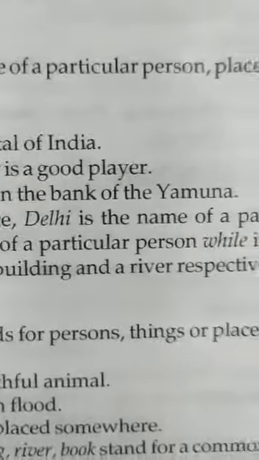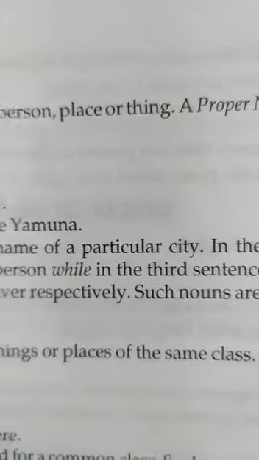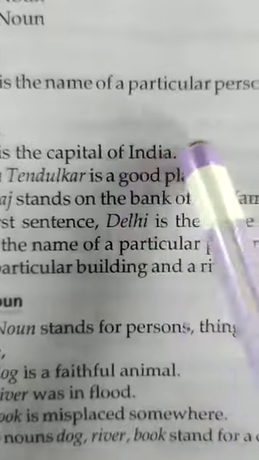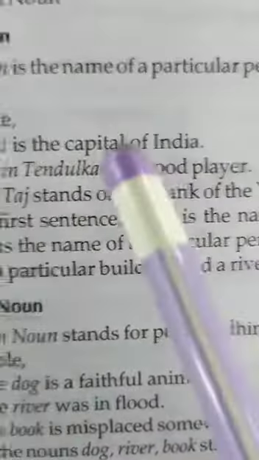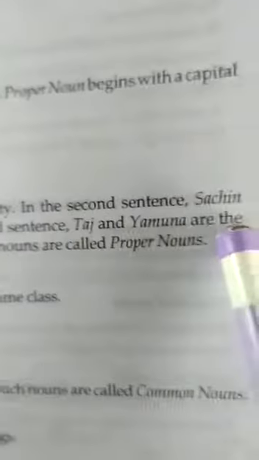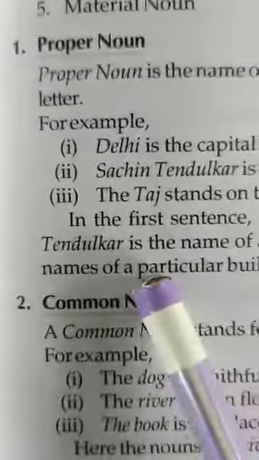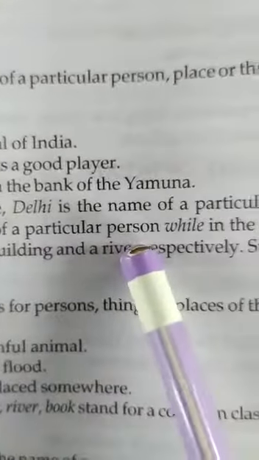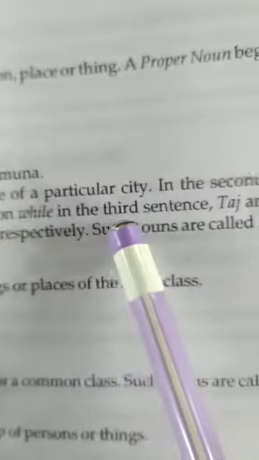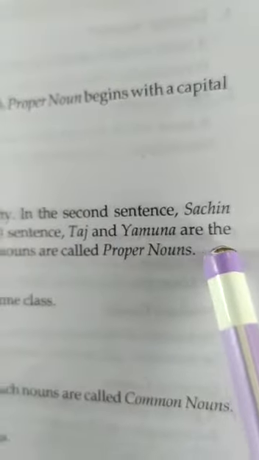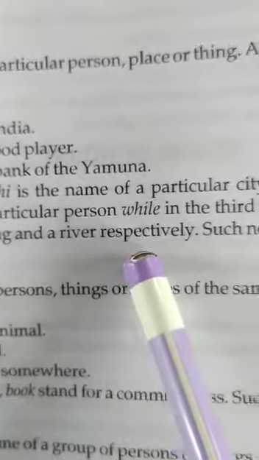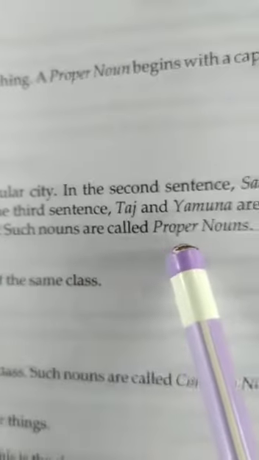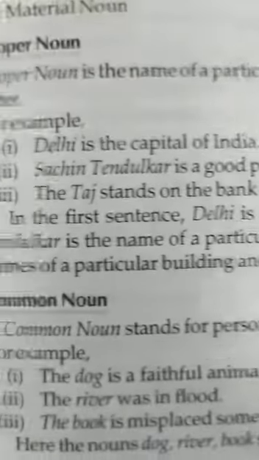In the first sentence, Delhi is the name of a particular city, and India is the name of a particular country. So these two are also proper nouns. In the second sentence, Sachin Tendulkar is the name of a particular person. While in the third sentence, Taj and Yamuna are the names of a particular building and a river respectively. Such nouns are called proper nouns.